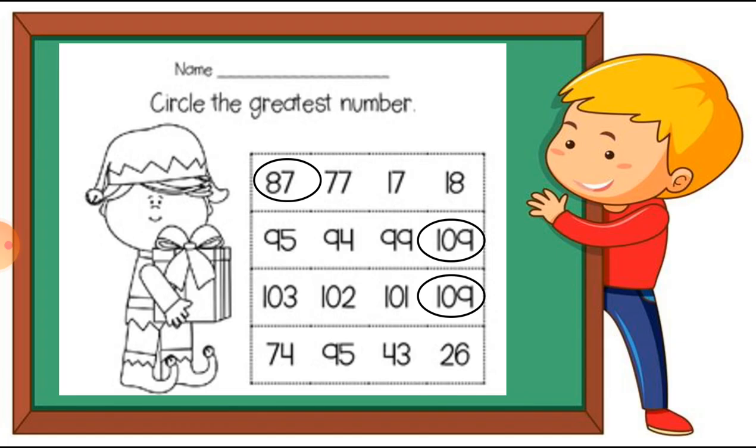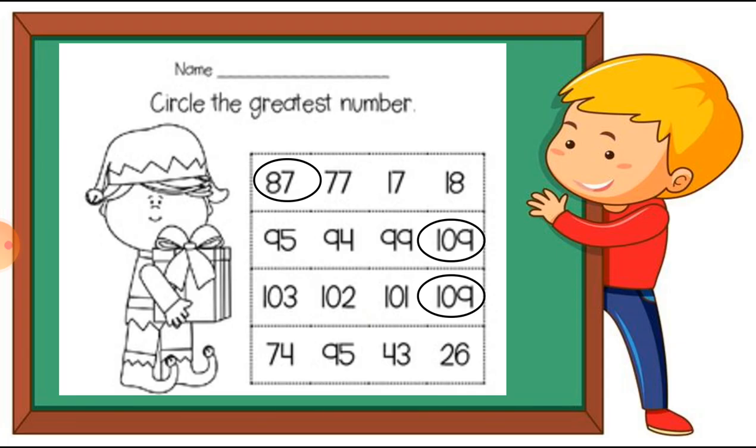Now the last one: 74, 95, 43 and 26. Just guess, students, which number is the greatest between these 4 numbers. Write these numbers down in your book and circle it before me. Is 74 the greatest number?